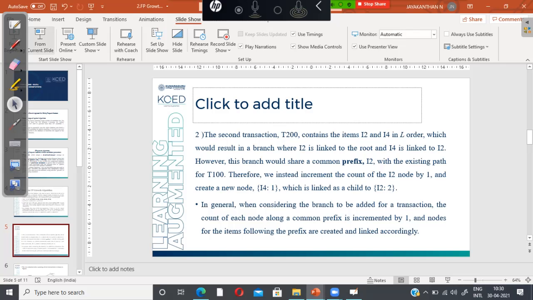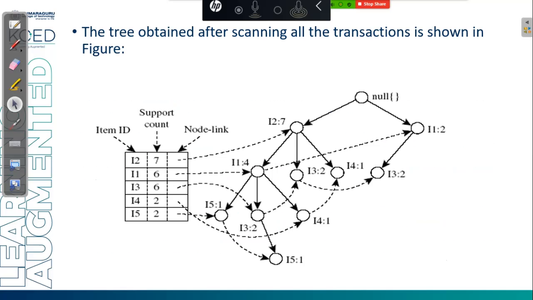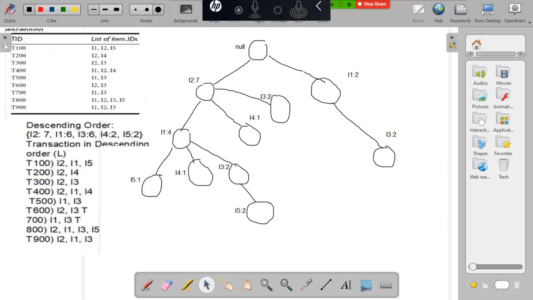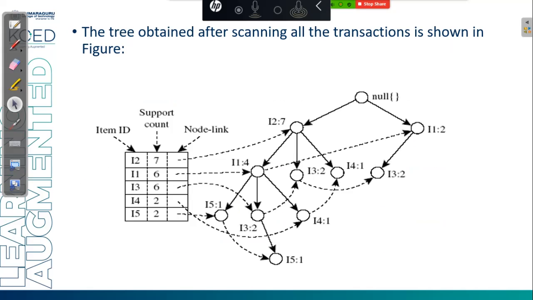So this is the thing explained in the slide. Next, after the tree, our tree is like this, as shown, and the tree got constructed.